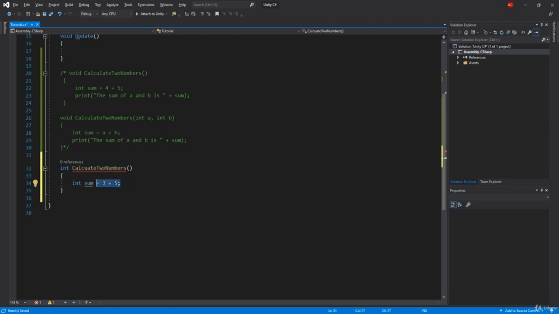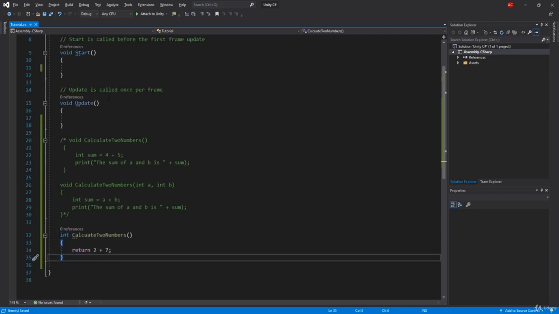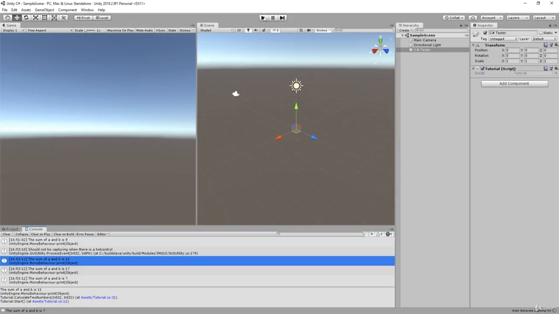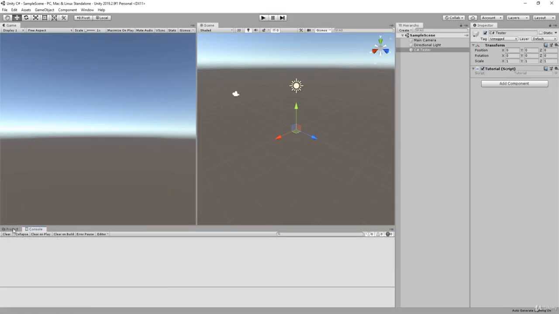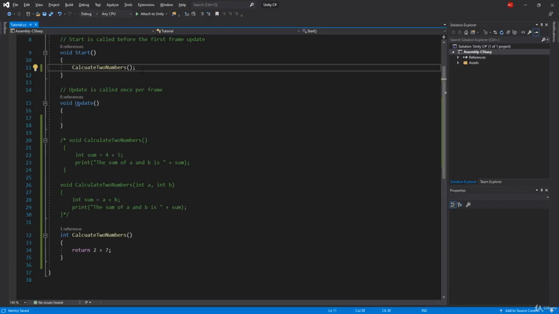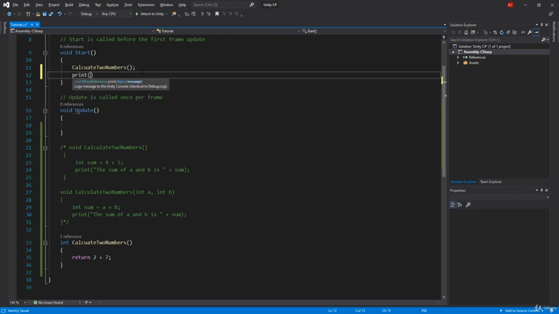So what we need to do is type in here return, and we need to return some integer. If I return just 2, this is going to work, but we're going to return 2 plus 7, for example. And we can use this as an integer, because if I call calculate two numbers and put it here, nothing will happen, because this will read it just as an integer. Boom, nothing's happening. But if I type in print, and I'm just going to copy this for the sake of this video, copy paste and add a semicolon, and I can remove this here.